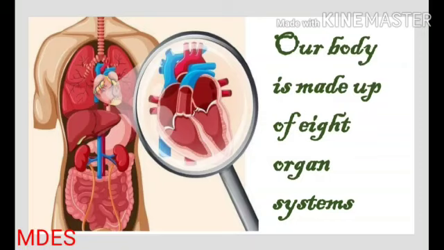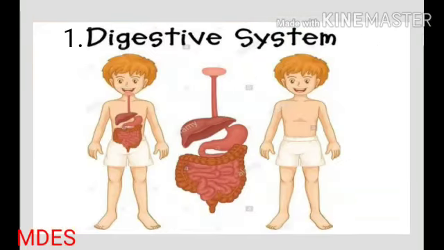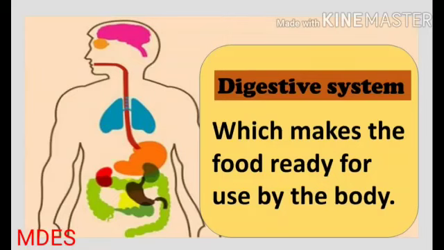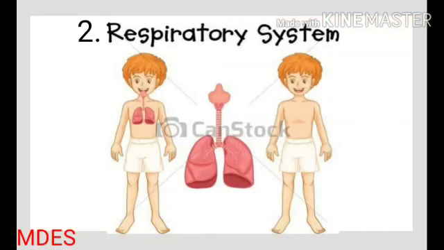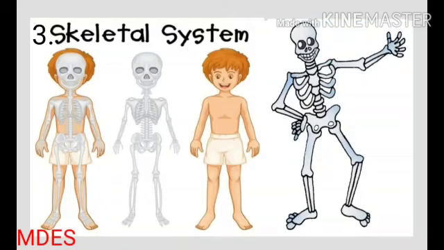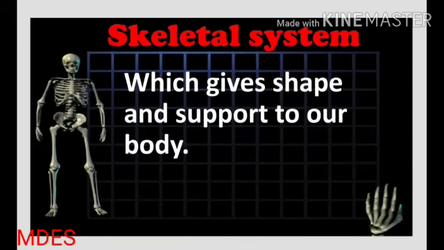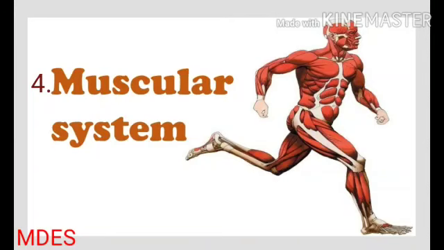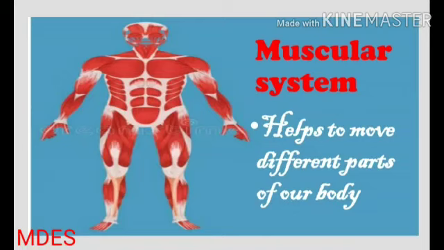These organ systems are: first, digestive system, which makes the food ready for use by the body. Second, respiratory system, which helps in breathing in oxygen and breathing out carbon dioxide. Third, skeletal system, which gives shape and support to our body. Fourth, muscular system. It helps us to move different parts of our body.